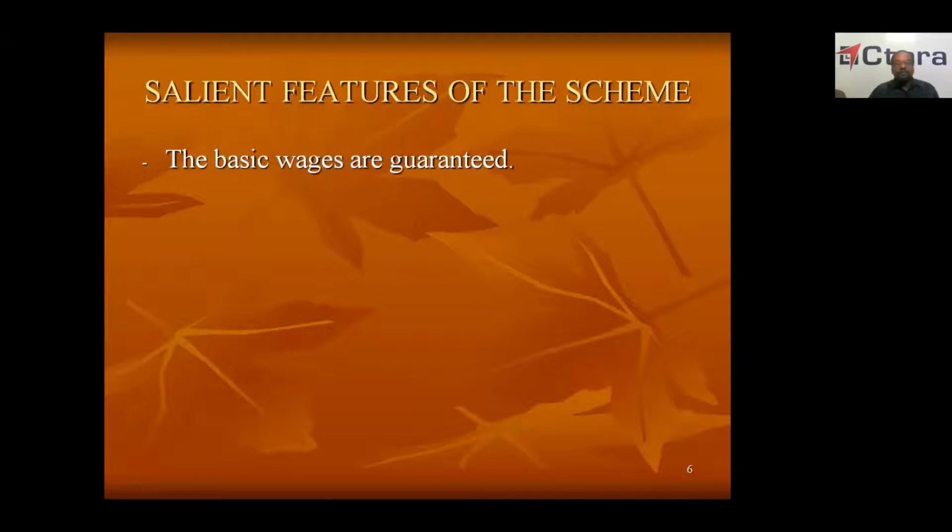That fear should be removed first. So the first and foremost feature of the scheme is that basic wages are guaranteed. Your basic plus DA and HRA, whatever is there, is guaranteed whether you get incentive or not.